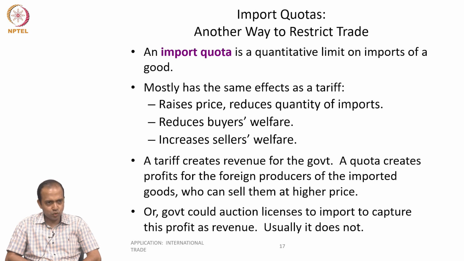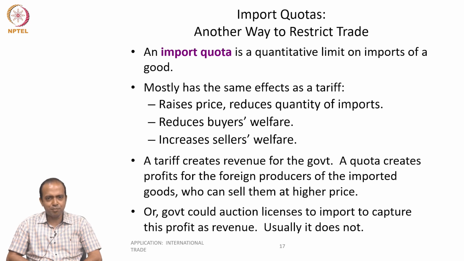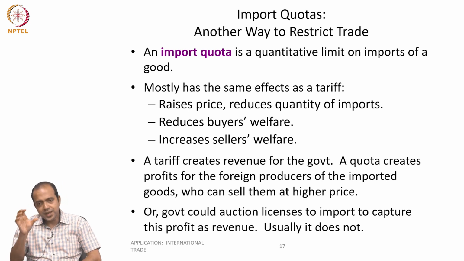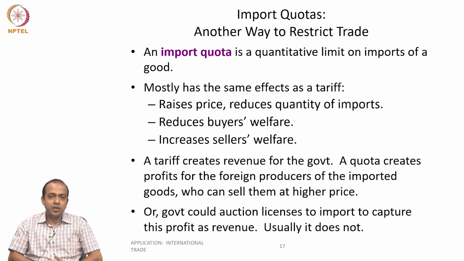We assume that those who gain from trade, they will share some of the gain with the losers. But that compensation generally doesn't happen. So that is why so much of protest. And who protest? Basically, the sellers. Because the loss is concentrated on only a few number of sellers.